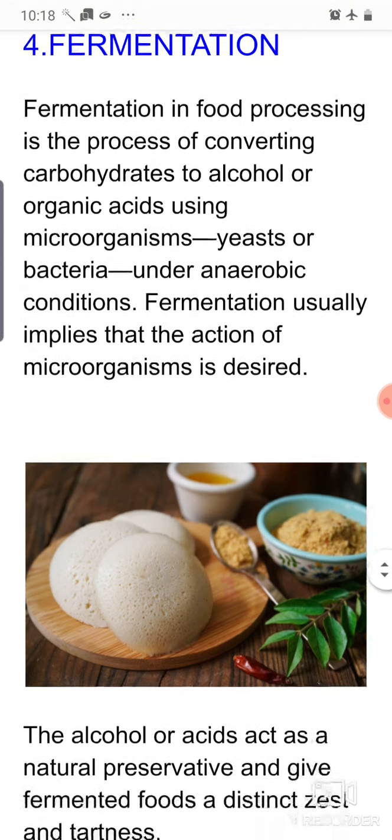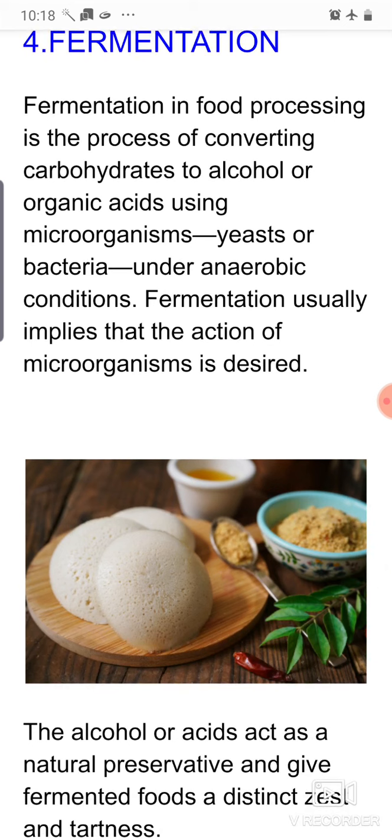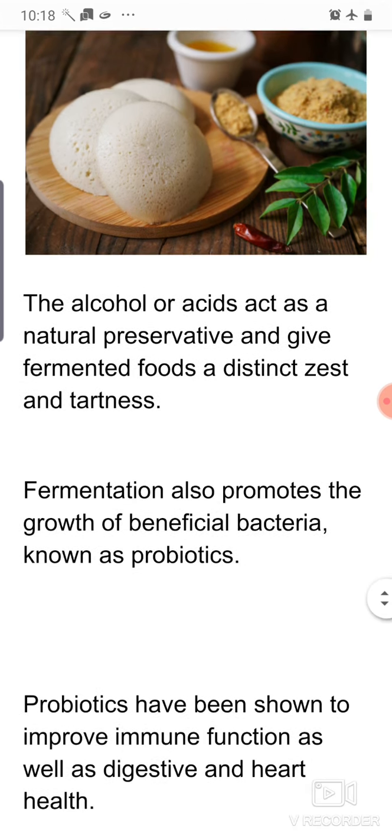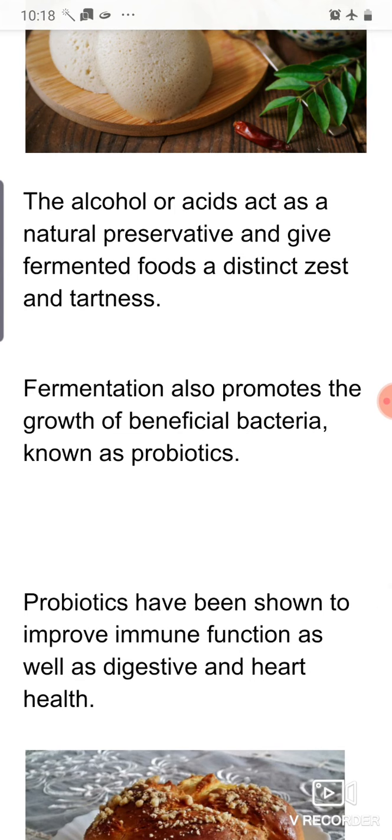And I think you are familiar with the food item idli. In idli also, the fermentation process is used in the dough, or you can say the batter, and that's why it is very soft and spongy. The production of carbon dioxide makes the dough soft and spongy. The alcohol or acid acts as a natural preservative and gives fermented food a distinct taste and tartness.